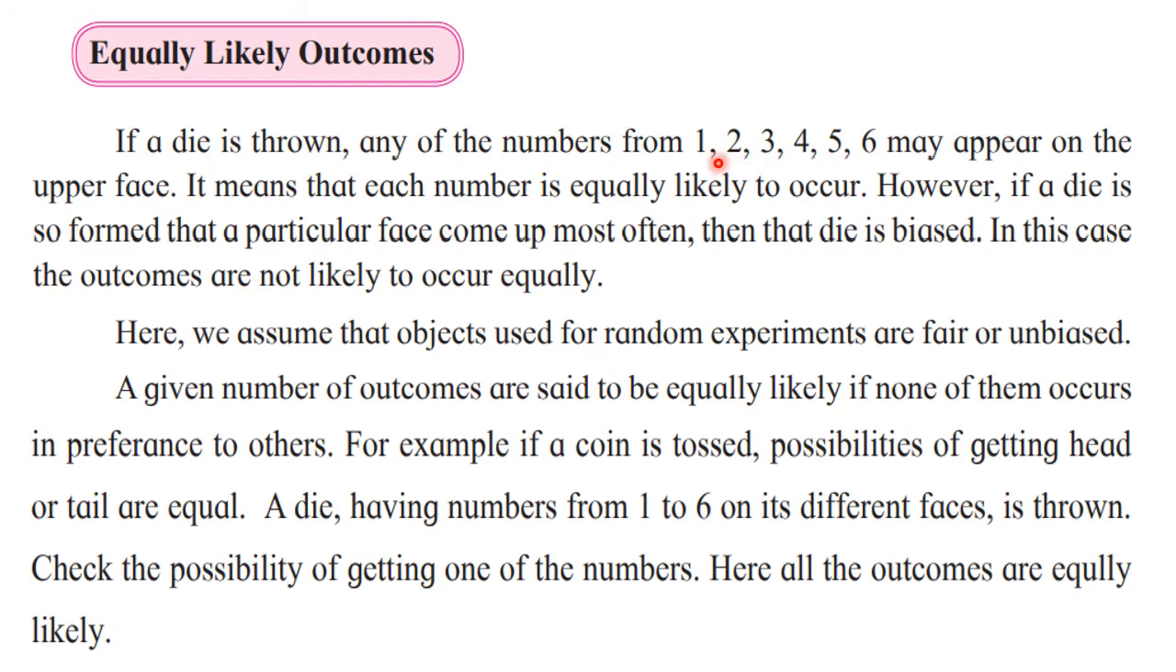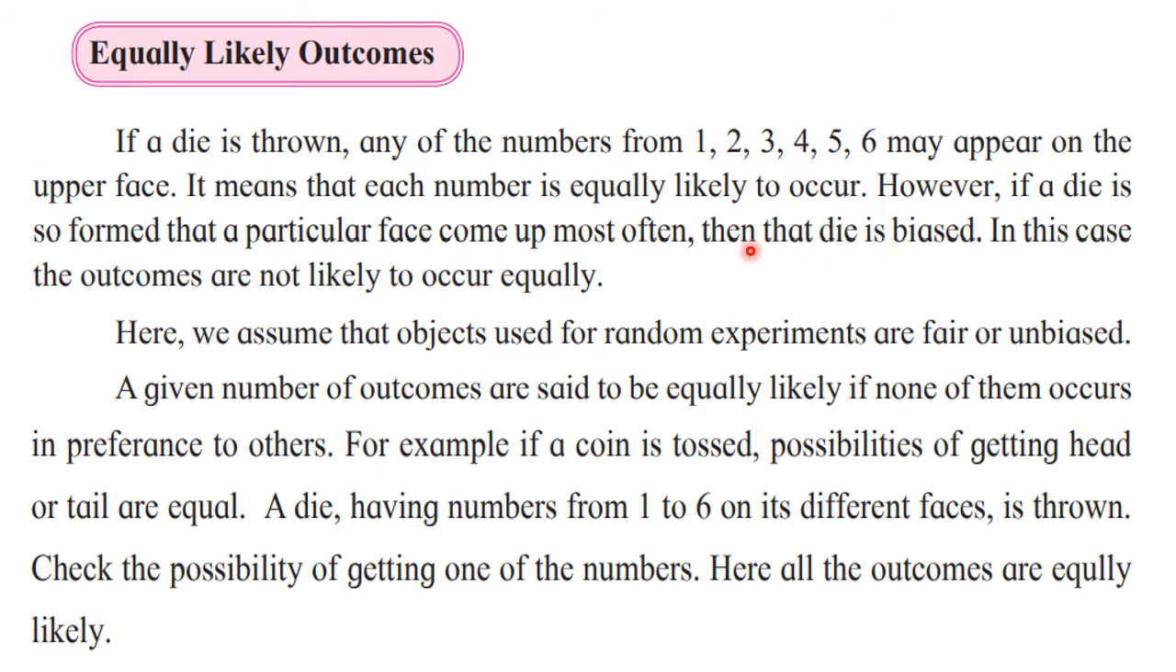Okay, that means each number is equally likely to occur. So if a particular face keeps coming up, then we say that the die is biased. Here the outcomes are not equally likely. For example, if the die is made in such a way that it has six faces, but one or two numbers are printed twice or thrice, then that is not a fair die, it is a biased die.